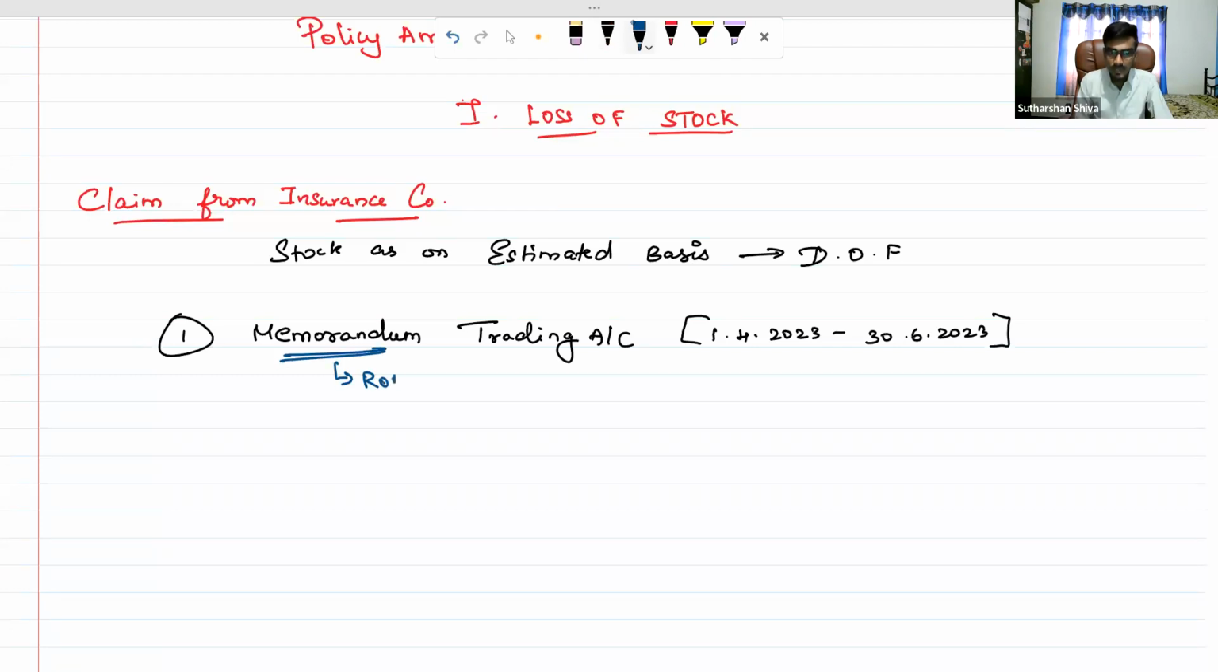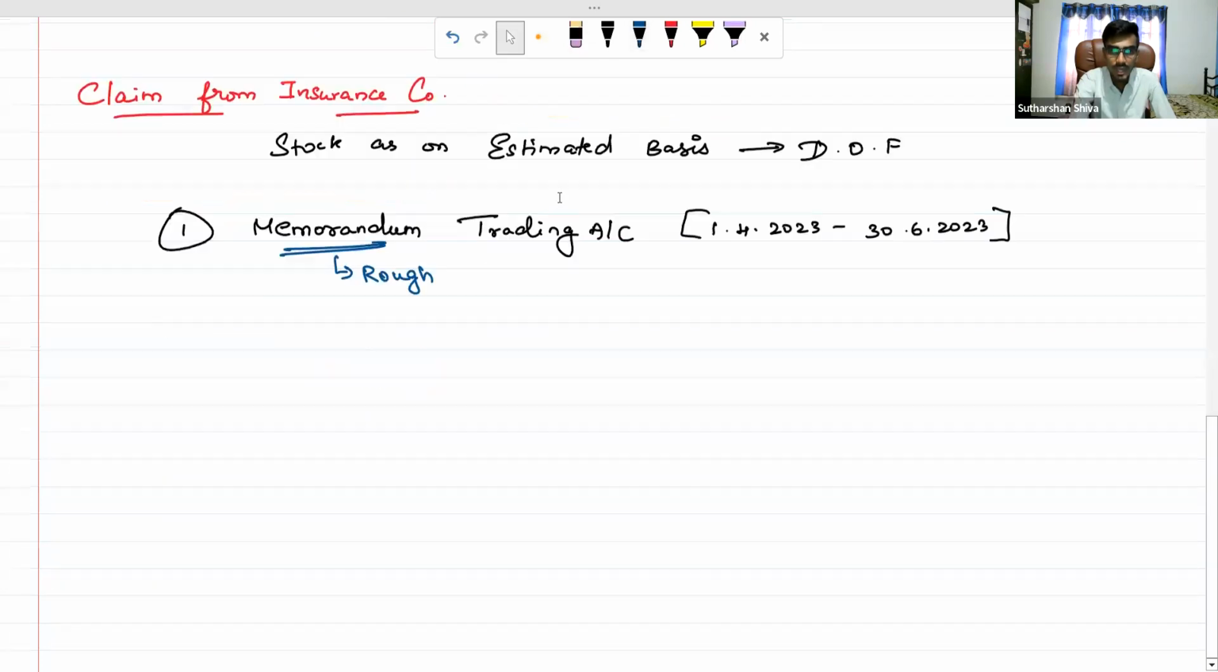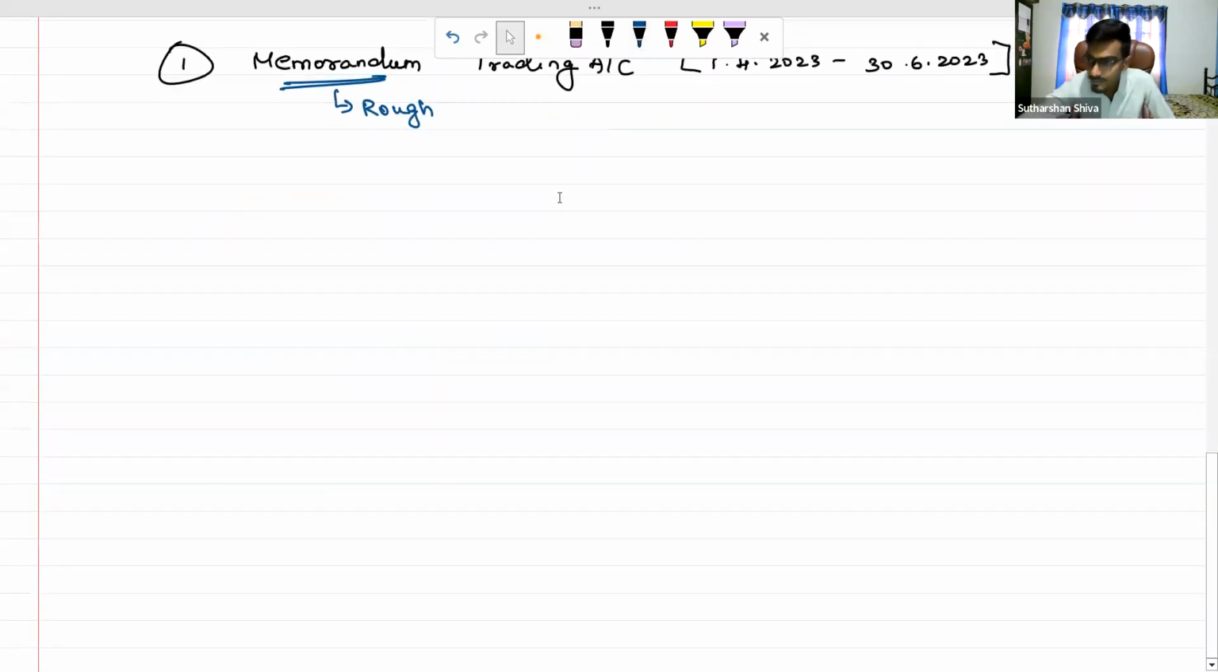Memorandum means rough. It is not actually an account, it is a statement. It is not a part of the main books of accounts. It acts as an allied book, that is called a statement. How will the memorandum trading account look? I will give it to you.